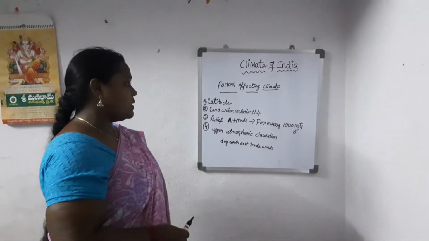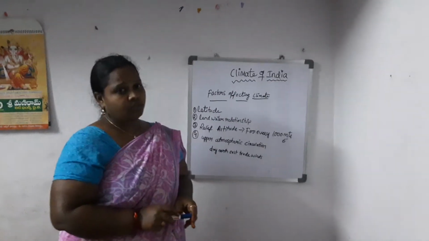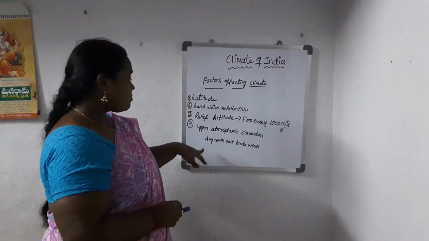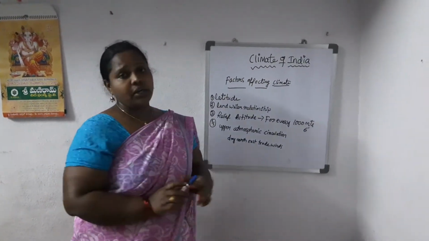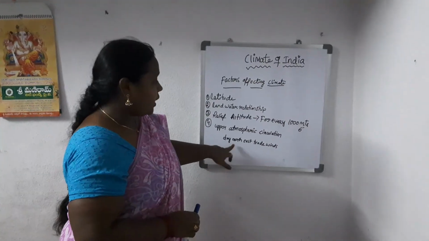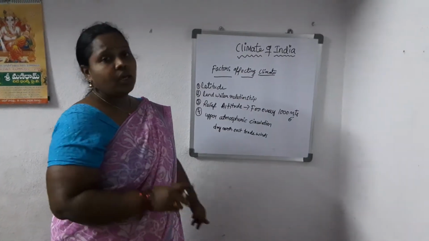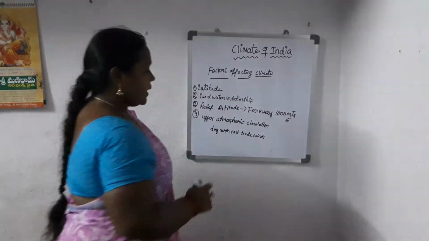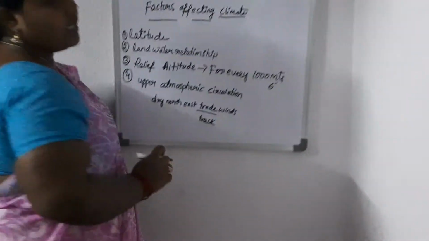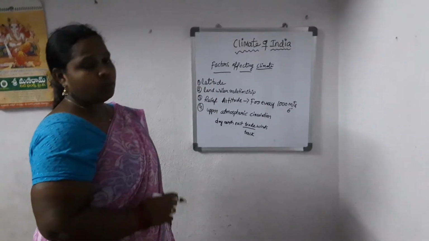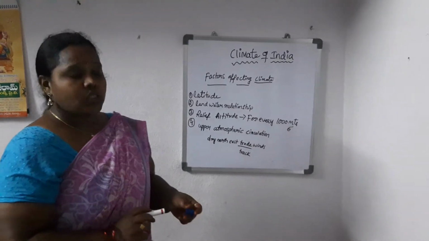And the next factor is upper atmospheric circulation. What is upper atmospheric circulation? India lies in the dry northeast trade wind zone. What are trade winds? The word trade is derived from a German word which means track, which means they blow steadily in one direction. That's why the meaning of trade is track.